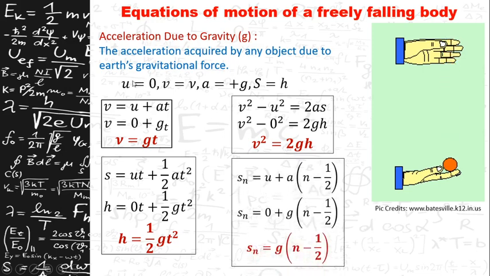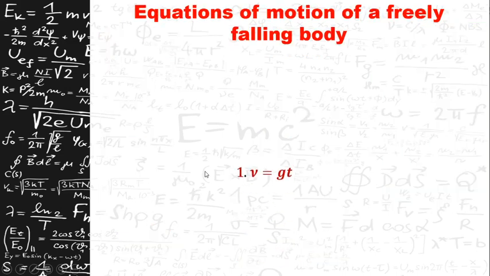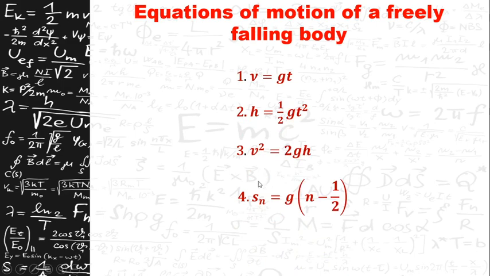If you substitute these values, we will get Sn is equal to g into n minus half. So these are the four equations of motion of a freely falling body.